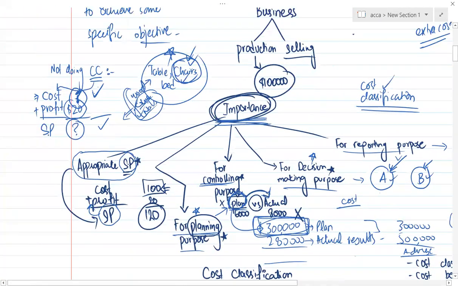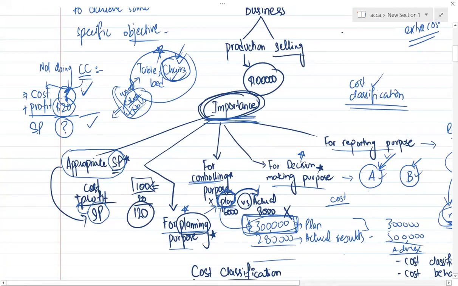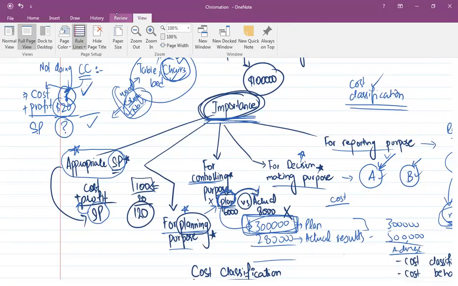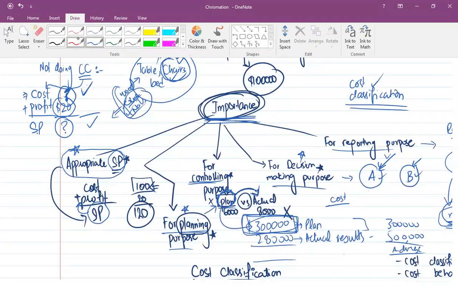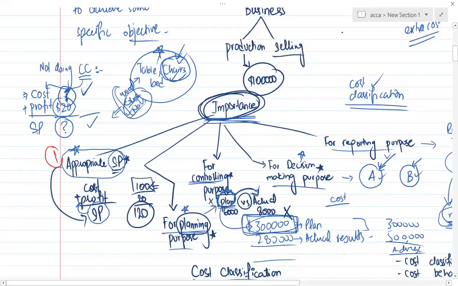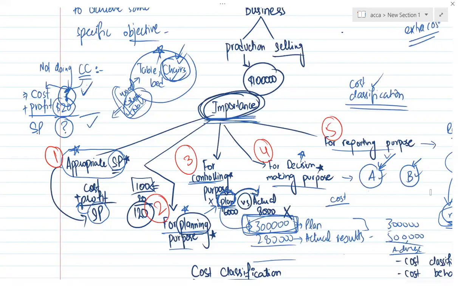So these are basically these 5 points. Which 5 points? Let me write it with another color so that you can note it properly. First point, appropriate selling price. Second point, planning purpose. Third point, controlling purpose. Fourth point, decision making. And fifth point, reporting purpose. These 5 points would be achieved if you are doing cost classification, and they would not be achieved if you are not doing cost classification.